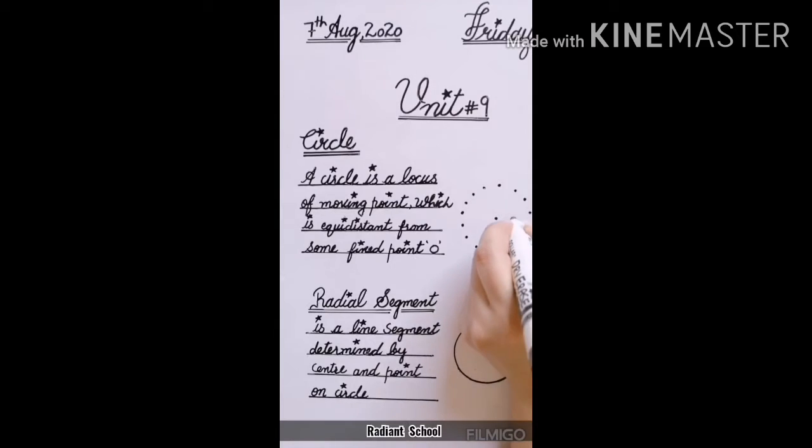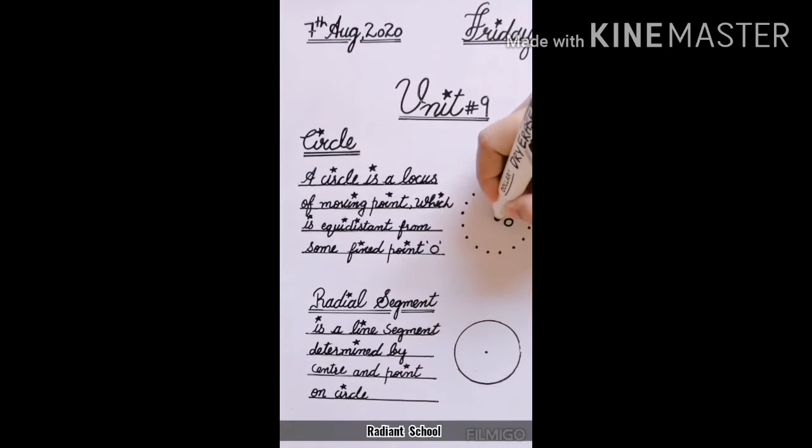If we say this fixed point name is O, you can observe that when this point is moving in a special pattern, this point's distance is same everywhere.